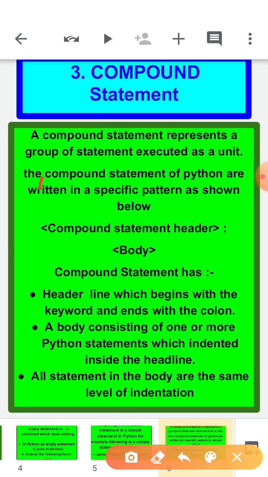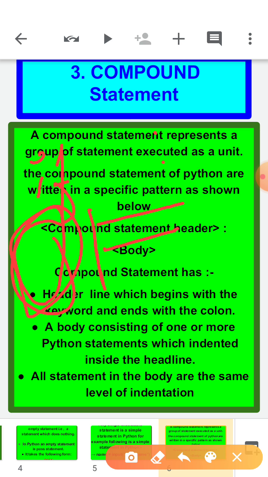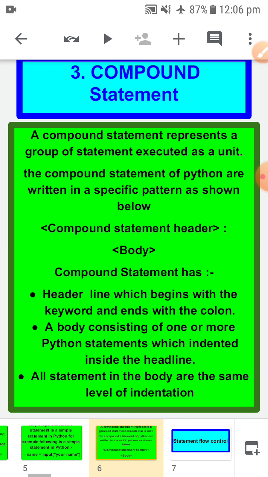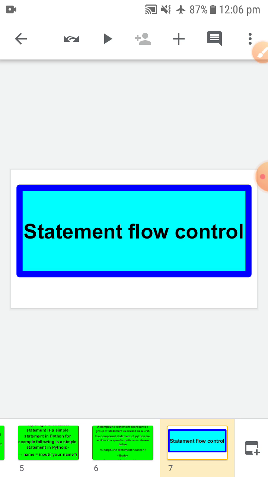So if you are using a colon, then you are writing something, pressing enter, and writing something else. The space, whatever is there, is the same for all the lines you write inside this block. So the same level of indentation will be there. I will give you an example of this indentation in the next concept. Now let's move to the next slide.